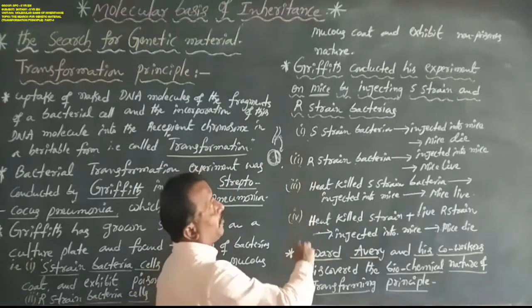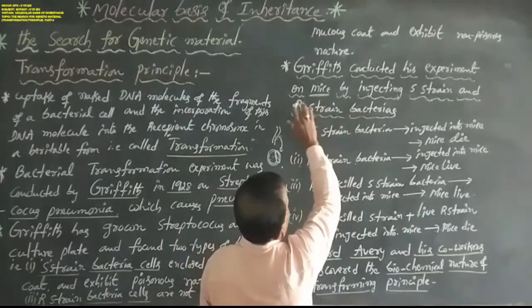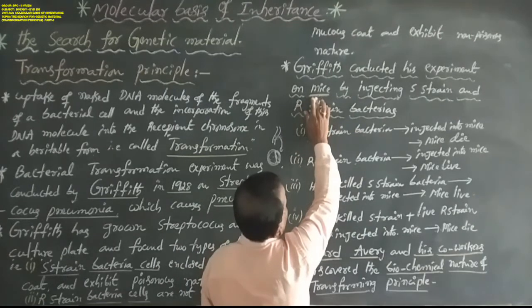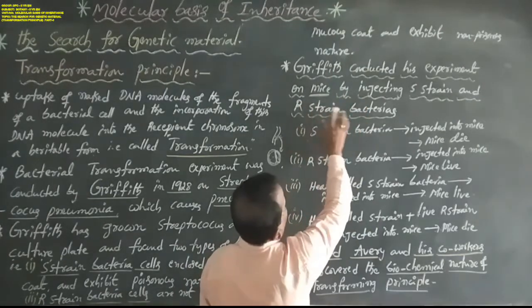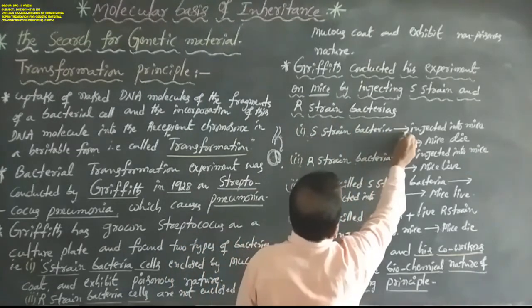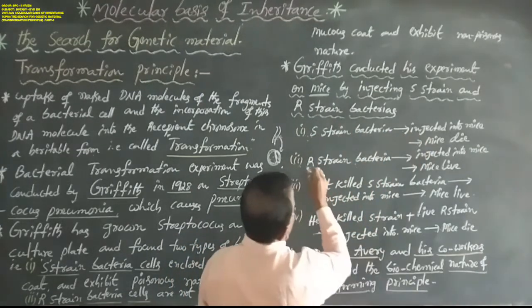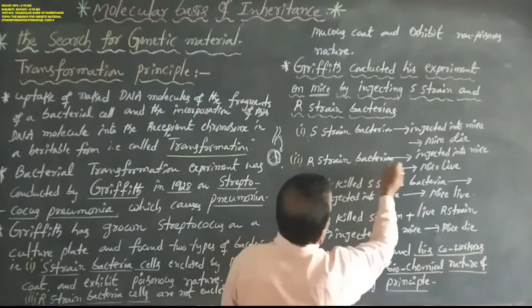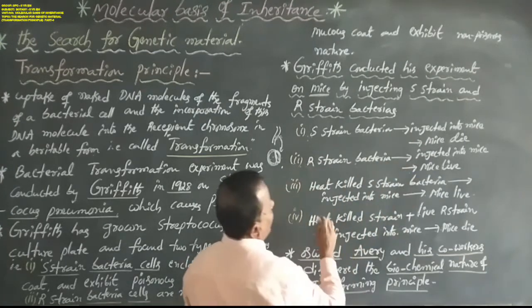Griffith conducted his experiment especially on mice by injecting S-strain and R-strain bacteria. First, S-strain bacteria injected into mice: the mice die. Next, R-strain bacteria injected into mice: the mice live.